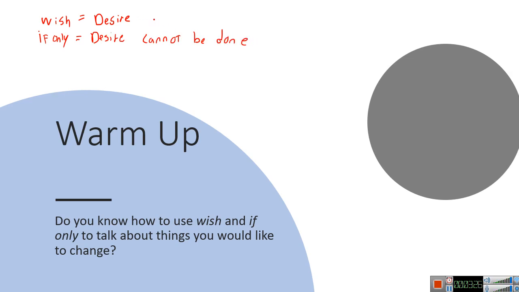All right, very well. Both are desires, and you're right. Sometimes we can use if only in the past, or wish in the past. Do you personally use if only when you speak or when you write?